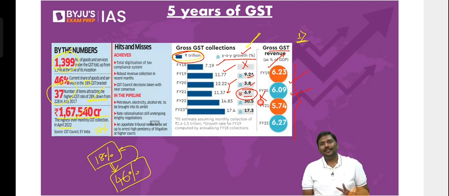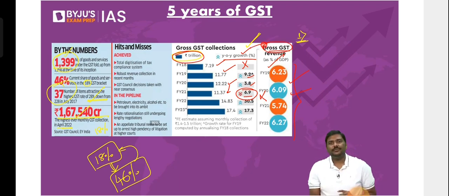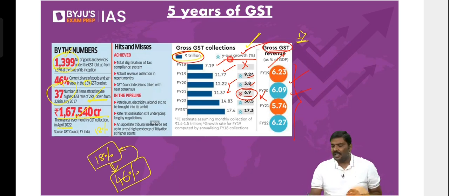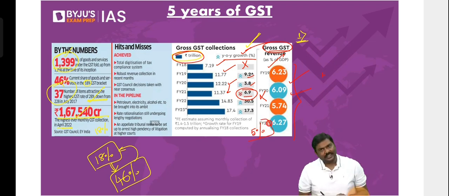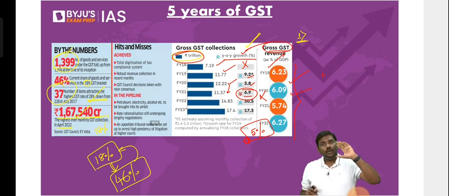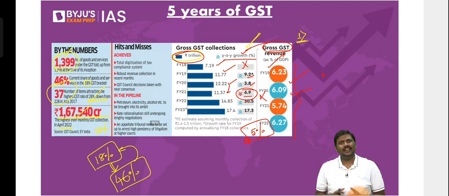Second, this can also be asked. The GST revenues as a percentage of GDP since implementation have been more than 5%. Can this kind of question be asked? Of course, yes. They can ask you. No book will give you the answer for this. Don't say, sir, none of the books covered this. They will not cover it. I don't expect them to. By the way, for the second question that I asked, the answer was yes.